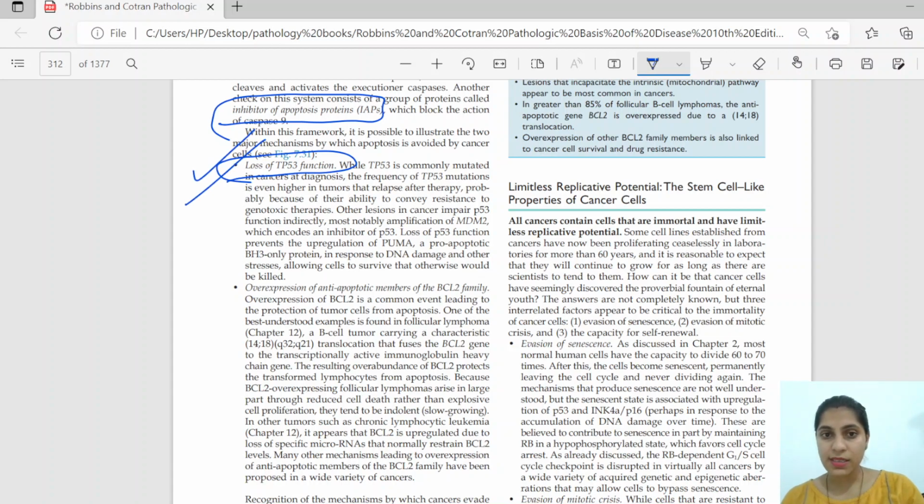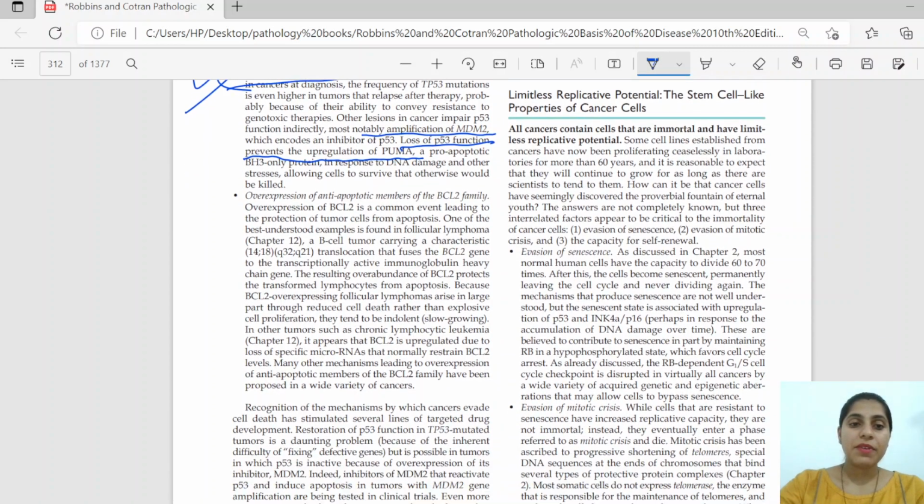And when else can this be deranged? When there is amplification of MDM2, because P53 is only able to work when MDM2 is suppressed, either by P14 or when P53 is phosphorylated with the help of ATM and ATR. So if there is amplification of MDM2, then it will also be difficult for P53 to function. Other than this, loss of P53 prevents the upregulation of PUMA. As I have already told, P53 is also regulating the BH3 family, which thus helps with suppression of anti-apoptotic proteins.